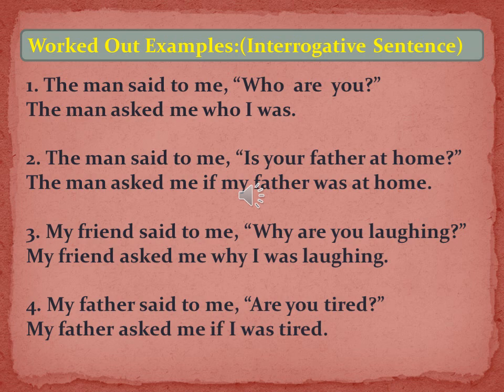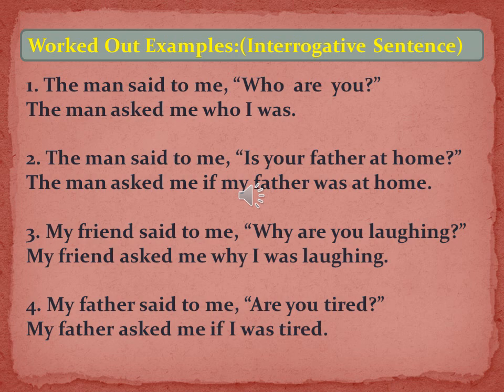Now let's see first question number 1. The man said to me, who are you? See here that the rule of change of tense will apply in interrogative sentence. So the man said to me, who are you? Since it is interrogative sentence, the reporting verb said to will be converted to asked.